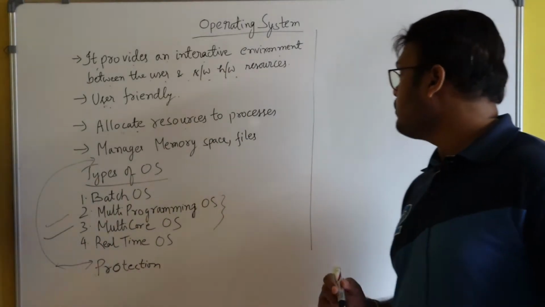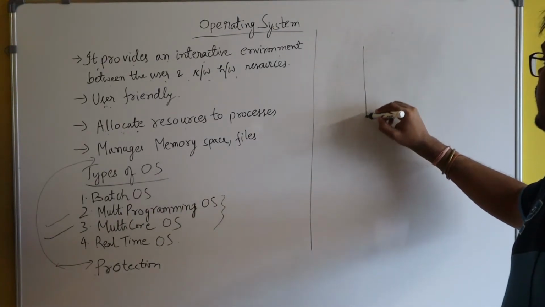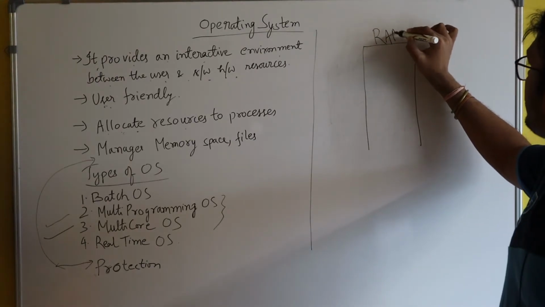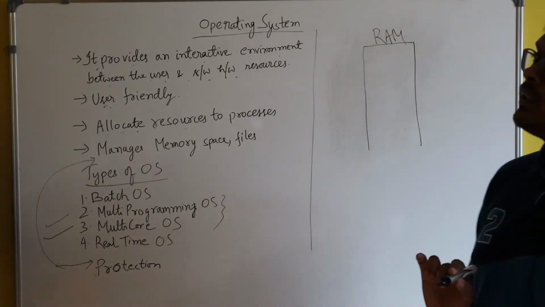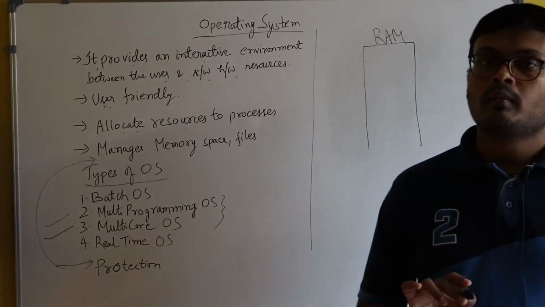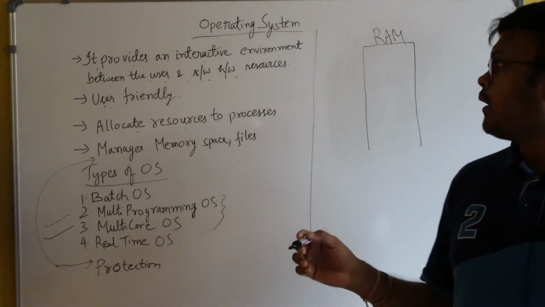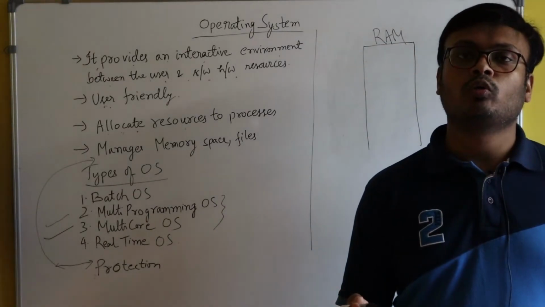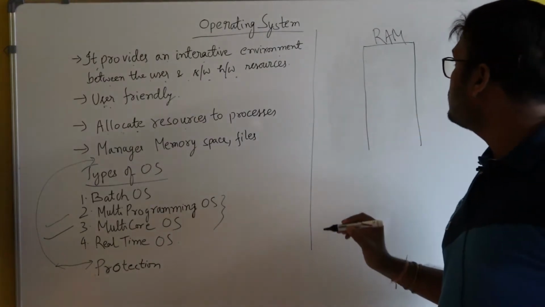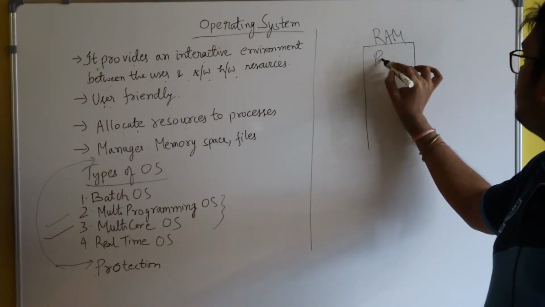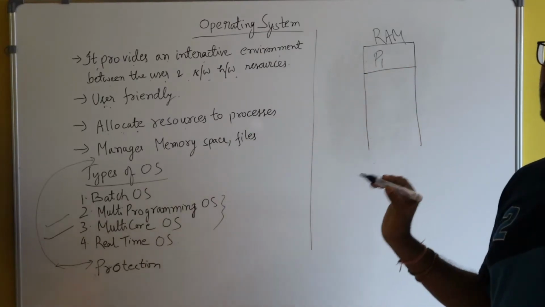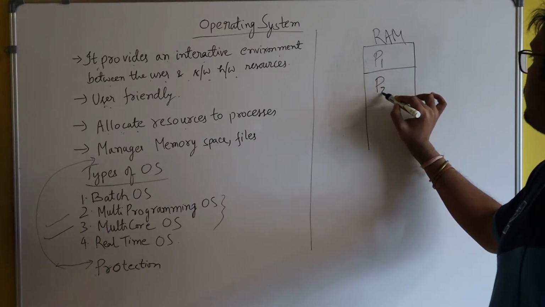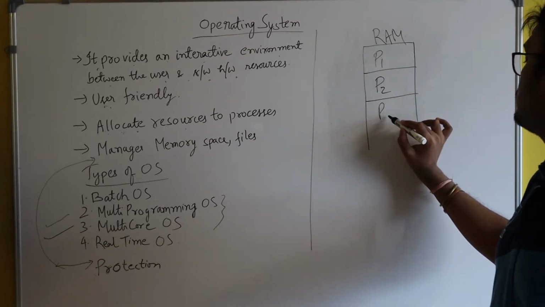Another example is the term RAM. It is also known as main memory. In order to run any program, the program must be brought to the RAM so that it can run. Although several processes can reside in a RAM, to make it clear I am just giving an example of three processes.